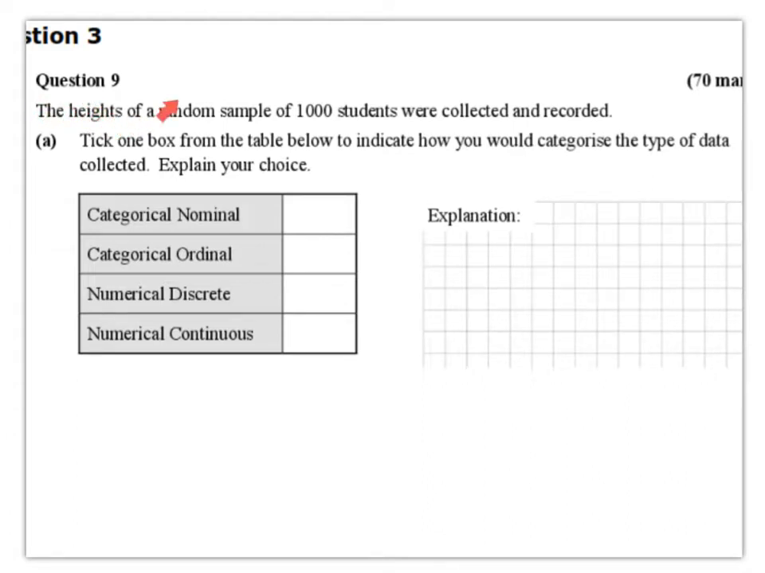The heights of a random sample of 1,000 students were collected and recorded. A. Tick one box from the table below to indicate how you would categorize the type of data collected and explain your choice. So the options are categorical nominal, categorical ordinal, numerical discrete, or numerical continuous. So tick a box and explain why.